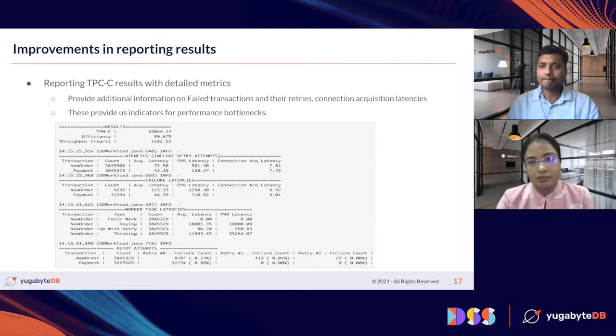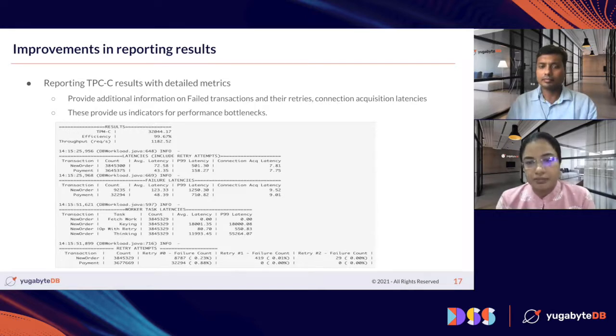This is a sample output of one of the runs that we have pasted. This is just a snippet of the output, but the actual output contains the results for all the types of transactions executed in TPCC. We also have the aggregation for all the transactions in the output. The first part is the results, where we display the TPMC efficiency and the throughput obtained in the run.